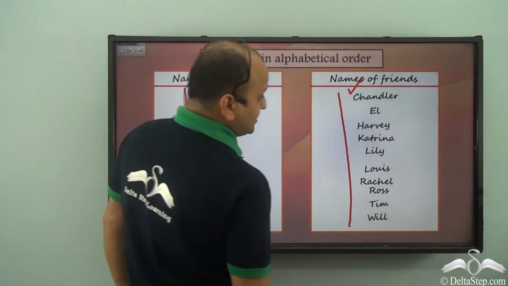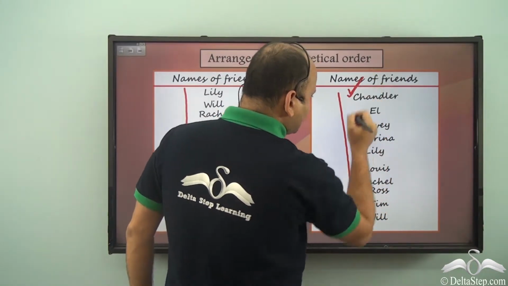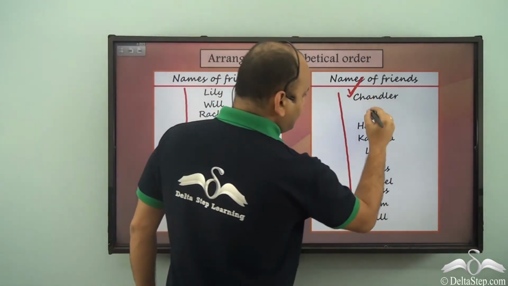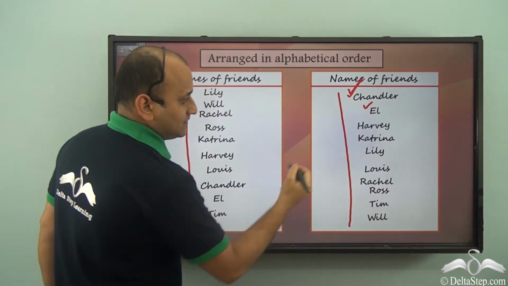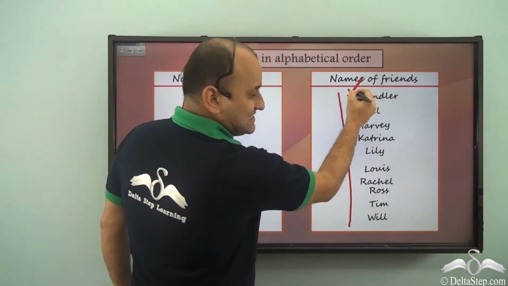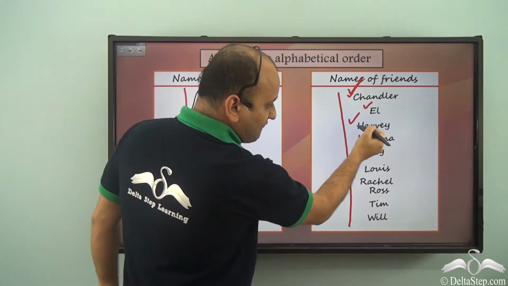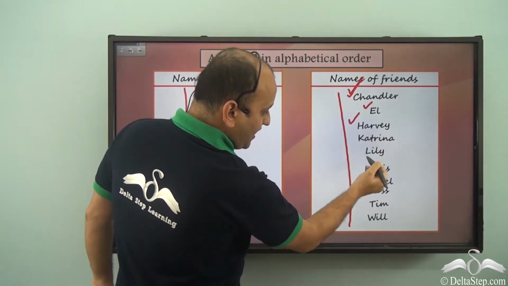As you can see, in Chandler's name, C is the first letter, and in Elle's name, E is the first letter. And then we have Harvey, H. So C comes first, then after C you have E, and after E you have H, and then you have K, L.